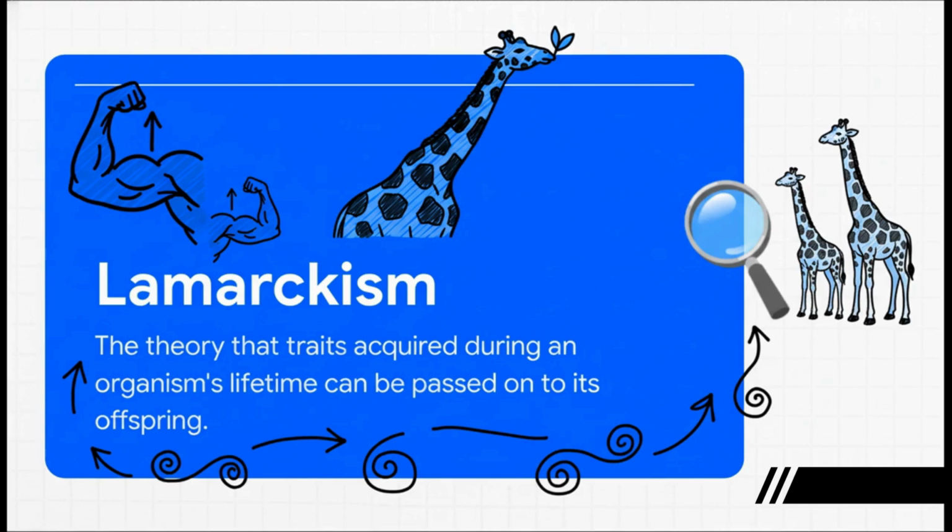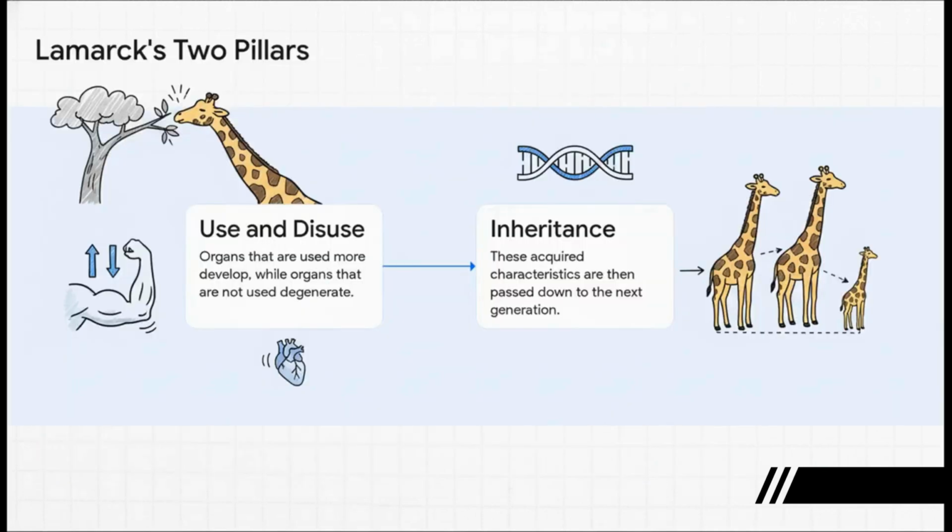So think of it this way. If you spend your life at the gym and get really muscular, Lamarck's theory would suggest that your children would actually be born with a natural head start on being muscular. It's all about inheriting the results of your hard work. Lamarck's whole theory really rests on two main pillars.